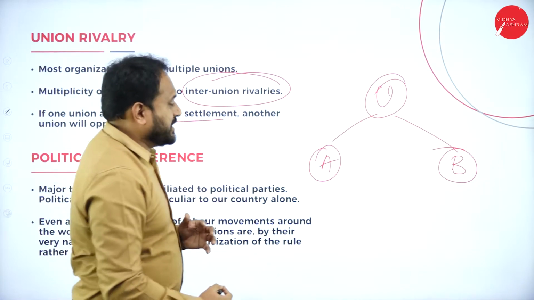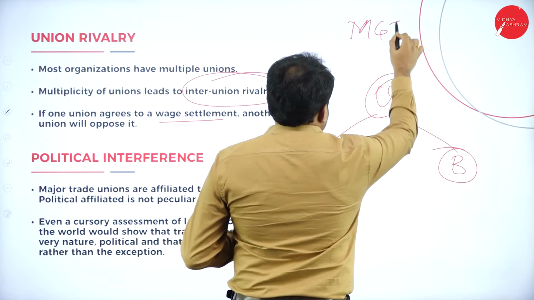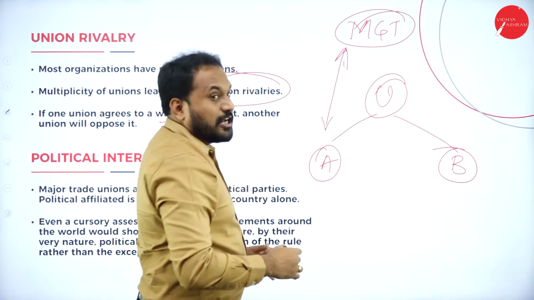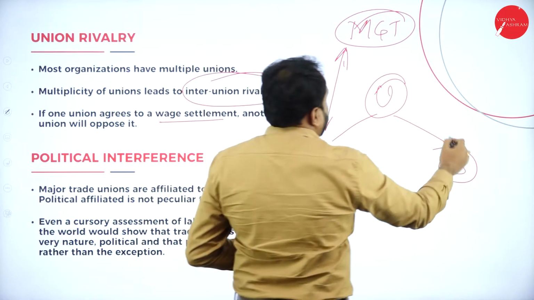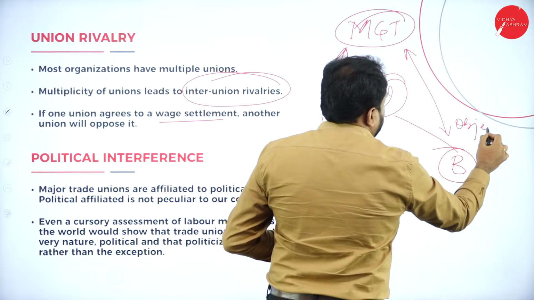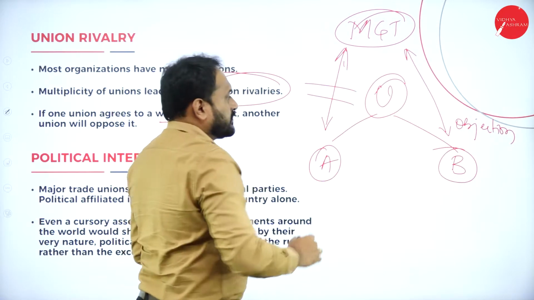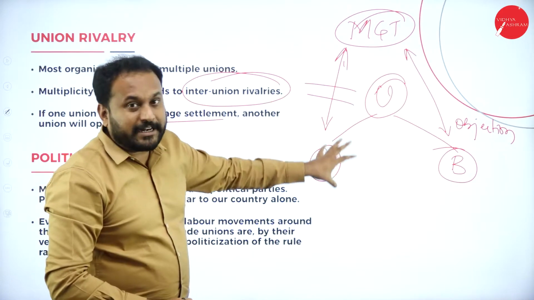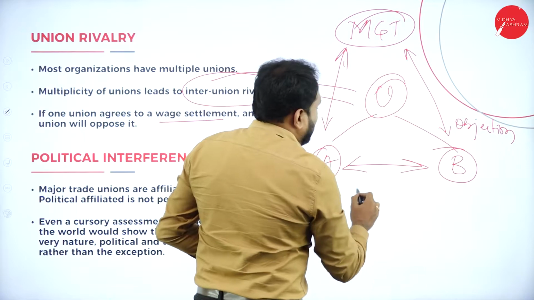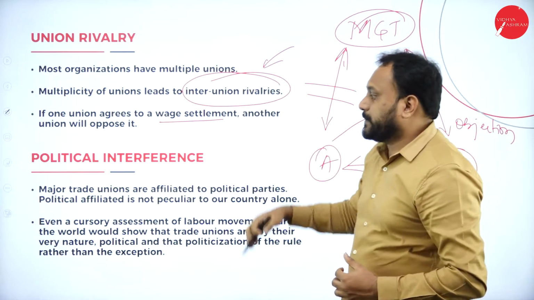If the management agrees to something that A has asked for, now B has a strong objection to the management. When the objection is there, again this is also halted. They will not get the full benefit of it. So there is a rivalry between A and B, and that is the internal union rivalry which will happen.